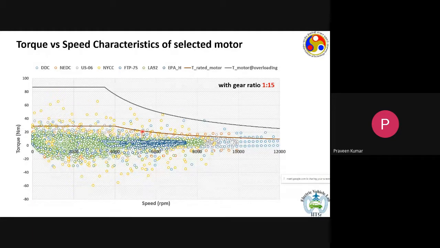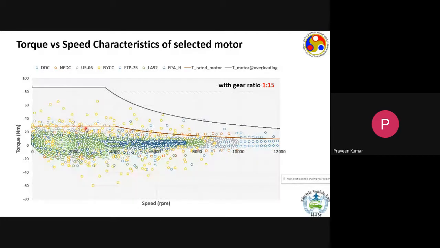That means if we design a motor with this kind of characteristics, then it can meet all the driving conditions that we want to have. There will be no driving condition which will be missed out by this motor. So if you use this motor, it will work in New York, it will work in Europe, it will work in Delhi, it will work anywhere. Maybe for a European condition, this motor is oversized because most of the operating points would be lying in this region, much below the rated value. But fine, the machine would sufficiently work.